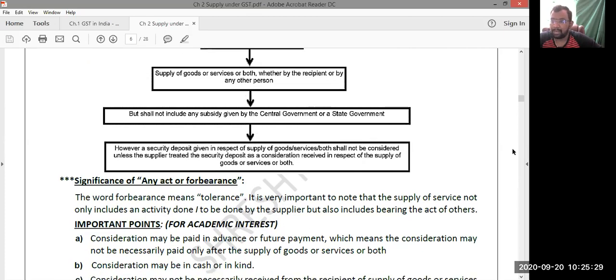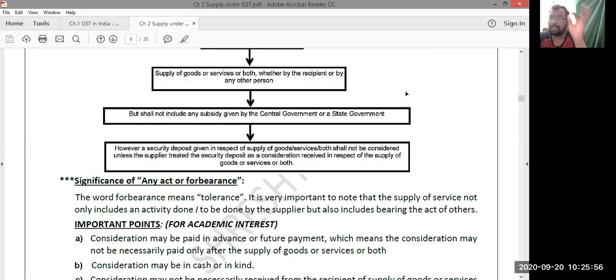But while determining the consideration, if you have received any subsidy from central government and state government, that subsidy amount should be deducted and shall not be included in consideration. This is a point given here. Any subsidy received from the central government or state government is not forming part of consideration.